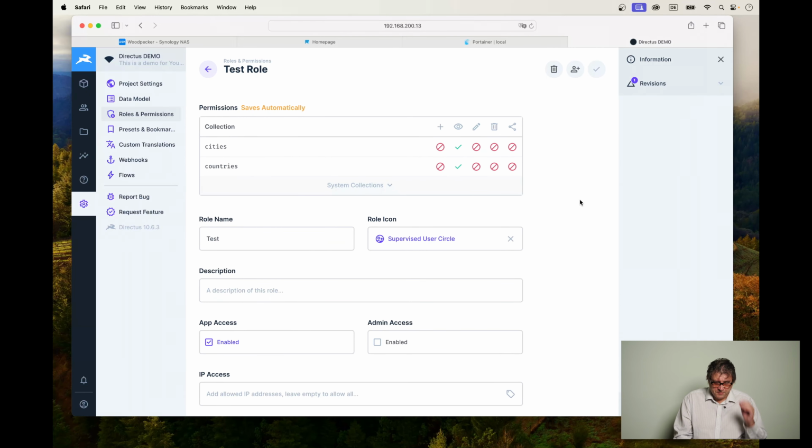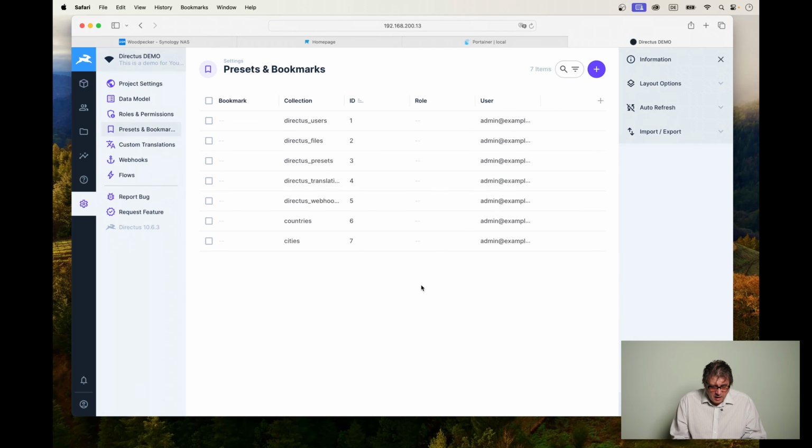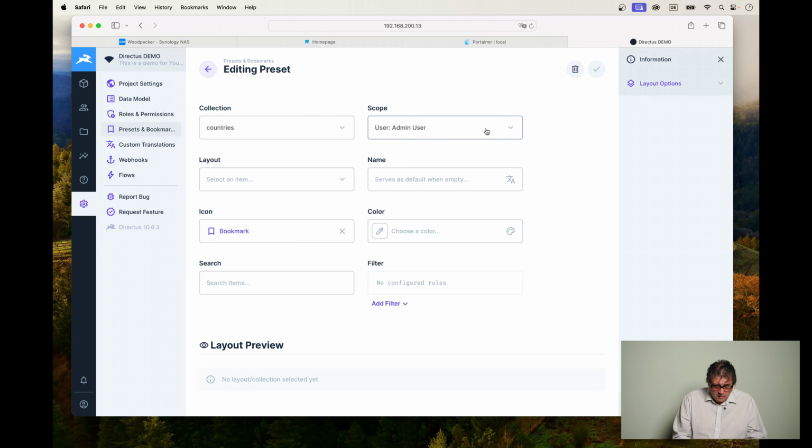Also, we had a look at our presets and bookmarks, and as you can see, it doesn't say anything, but if we add one field, collection, we all of a sudden see for which collection these presets are. And for example, we're working with the sequence of these fields in the view for cities and countries. I can say, wait a second, this preset is not for the admin user, it is for all users.